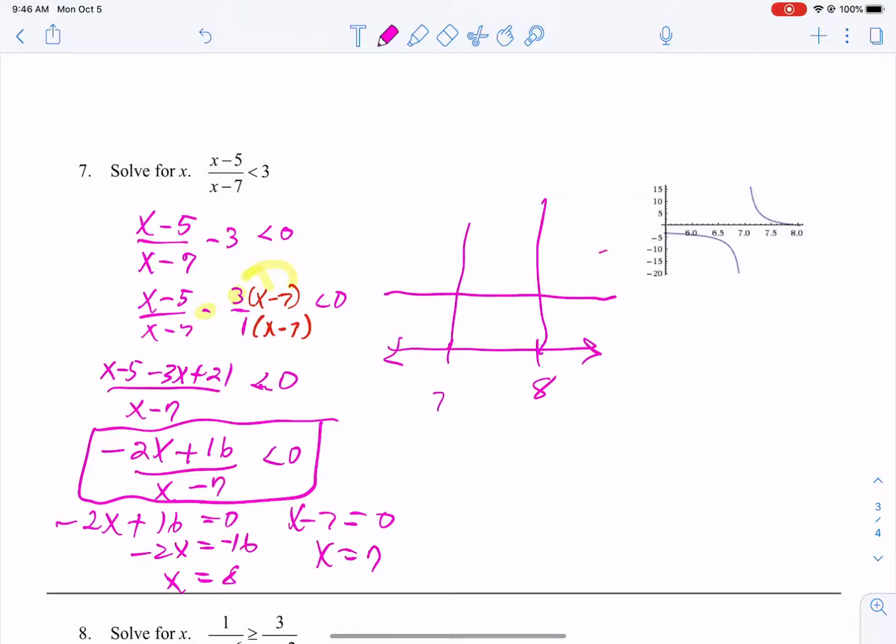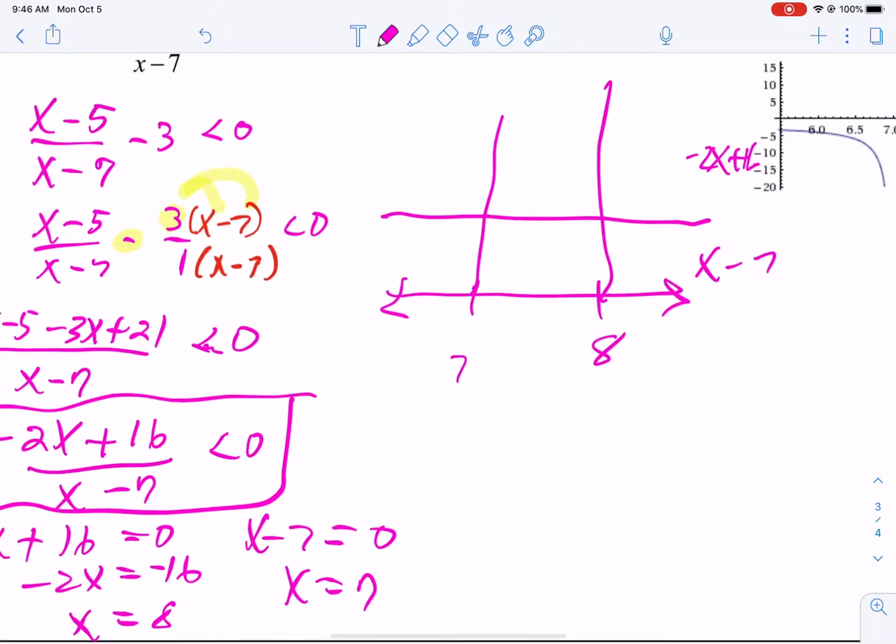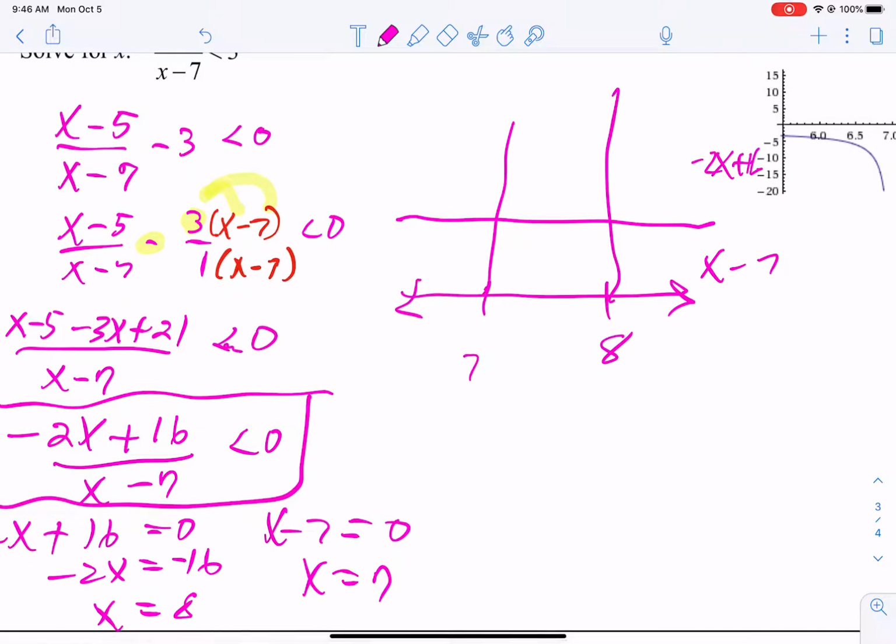Put our factors, negative 2x plus 16 and x minus 7. Since the top has no equal to sign from the 8, that's going to be an open circle, and then the bottom always gets an open circle. Now let's pick some test values. Let's go with 0, because 0 is nice to plug in. Let's do 7.5, and let's do 9. Okay. If I plug in 0 to the top, I get a plus. 0 in the bottom, I get a minus. A positive and a negative multiply or divide and give us a negative.